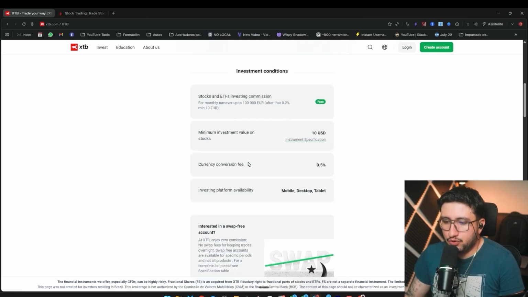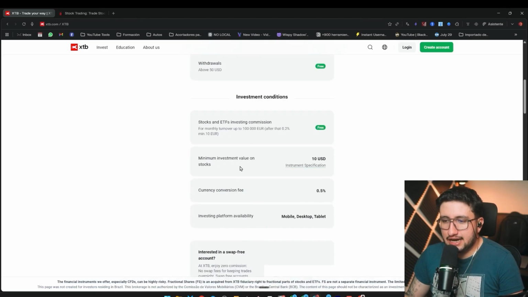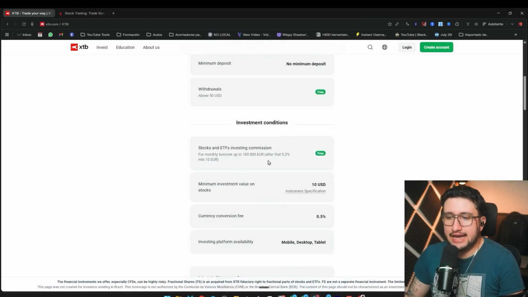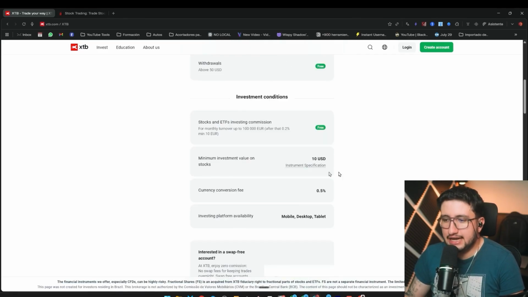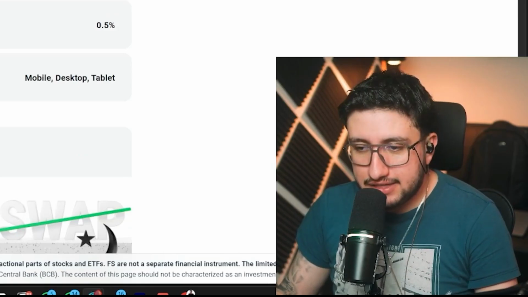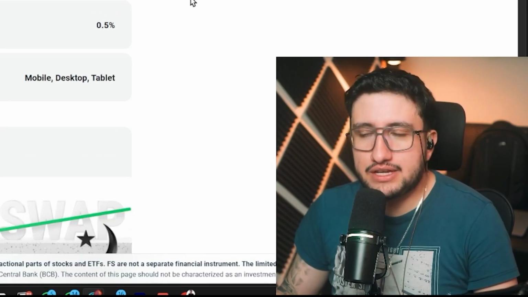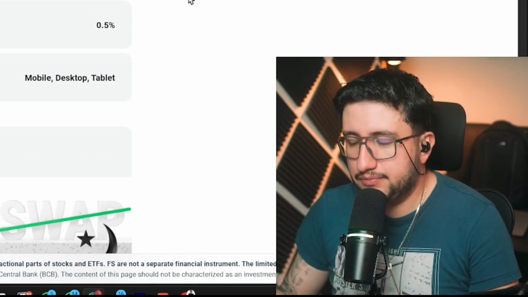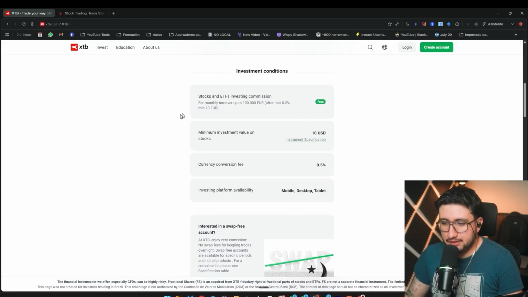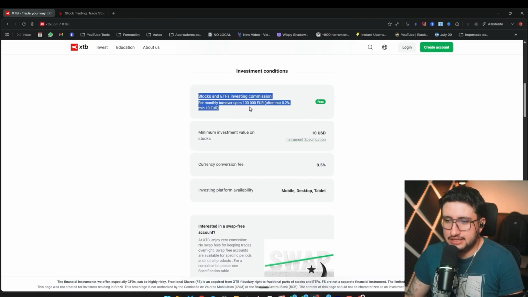Now, another important thing is that this is for real stocks, actual stocks, underlying assets, and actual real ETFs. But if we do it through CFDs, obviously the fees for direct trading, leverage, and all that kind of stuff will have a specific commission. But for now, to keep it simple, let's just stick with this one for stocks and ETFs.